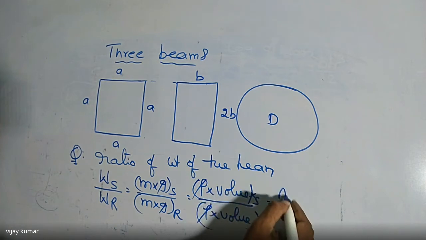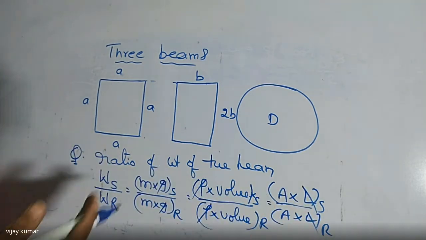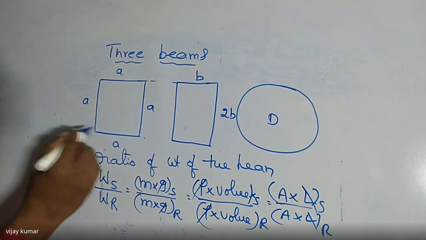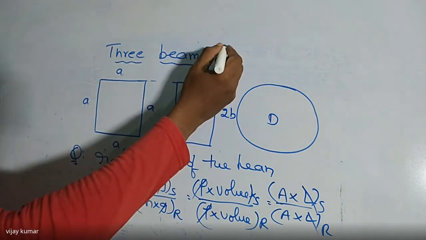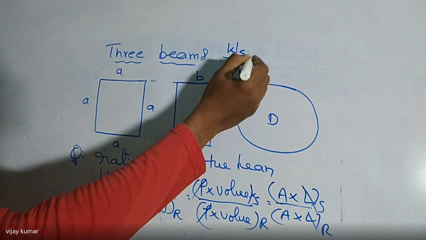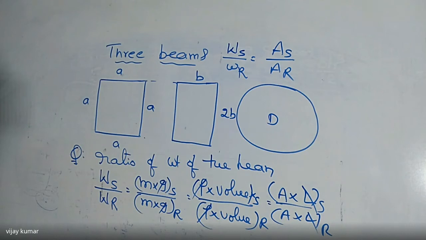And here volume is nothing but area into length, divided by area into length, of square and rectangle. The length is also the same, but the area of cross section is different now. So here, if we want to compare the weights, I am writing weight of square divided by weight of rectangle is equal to area of square divided by area of rectangle. So find the areas of those two, then we can get the relation.